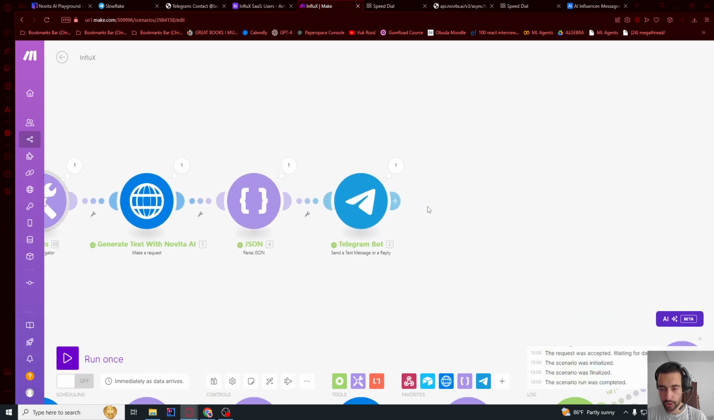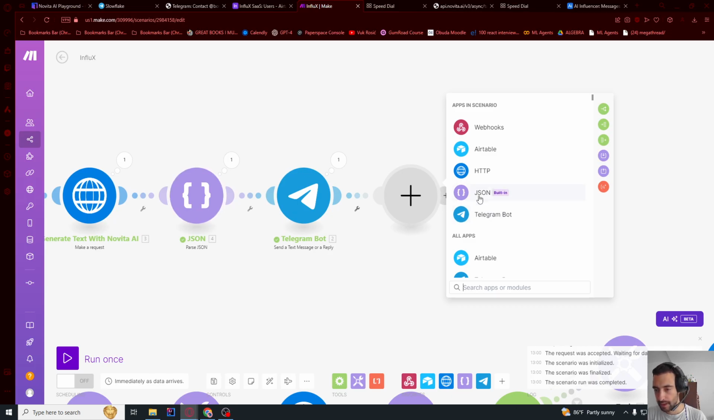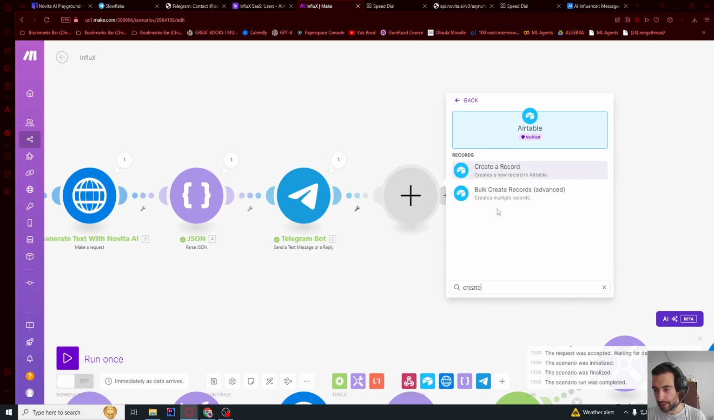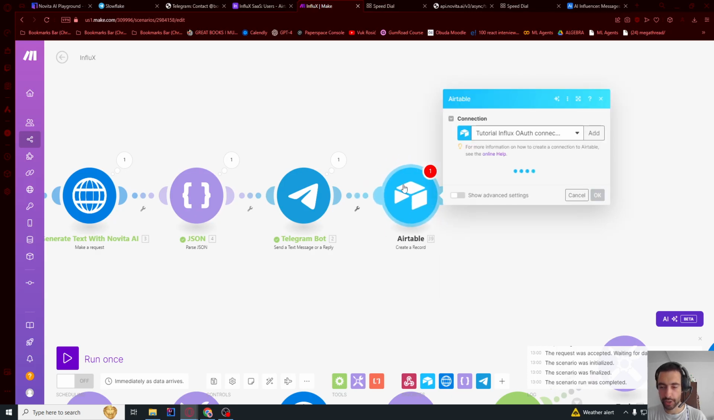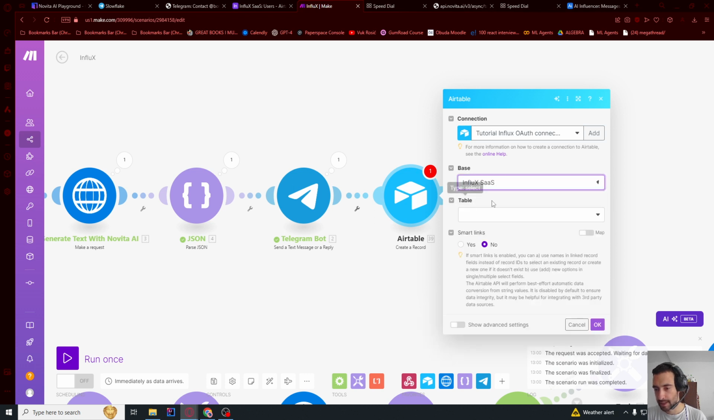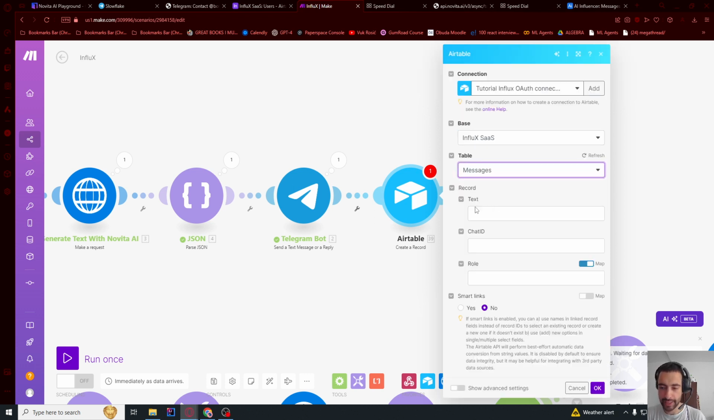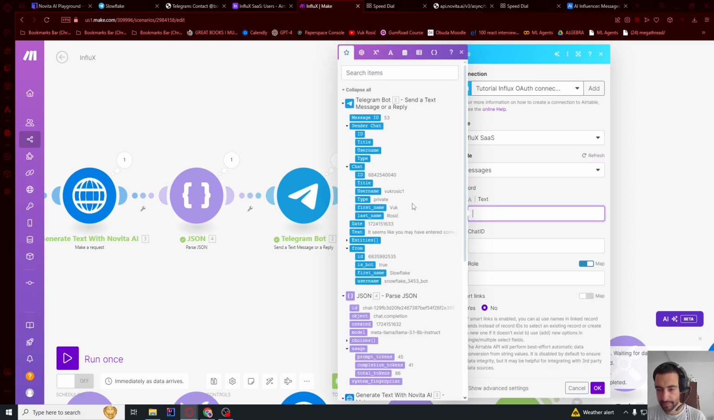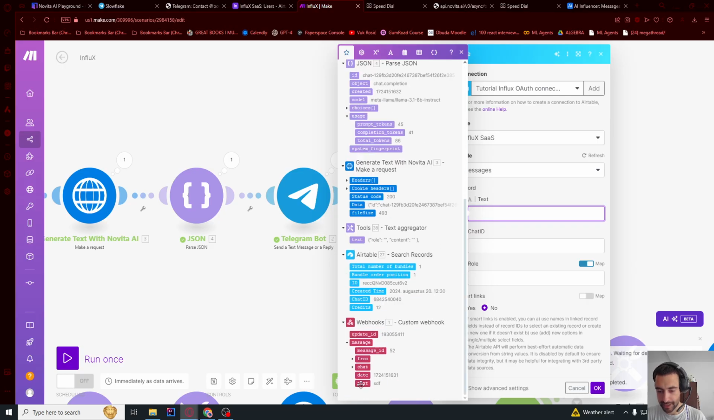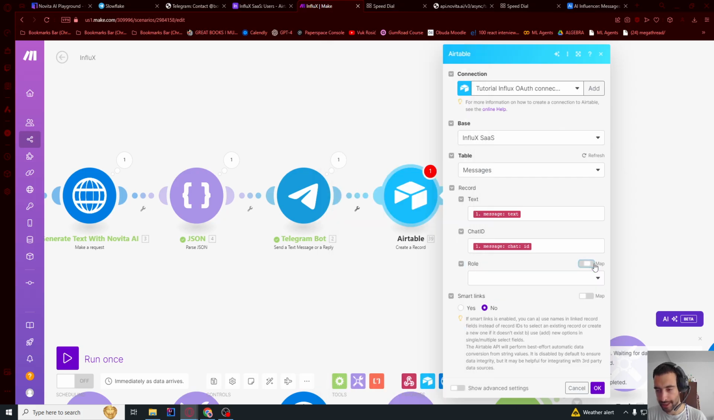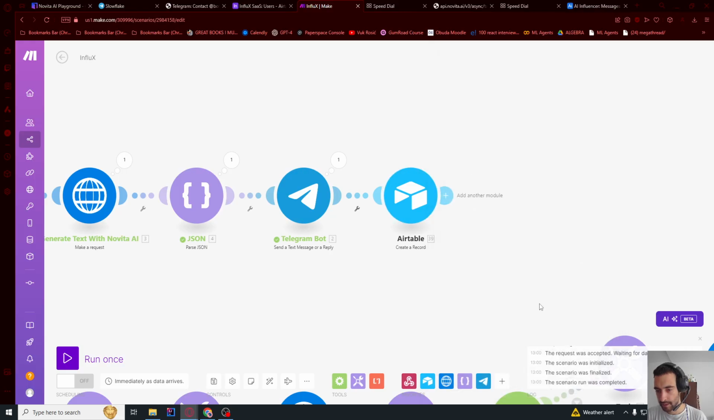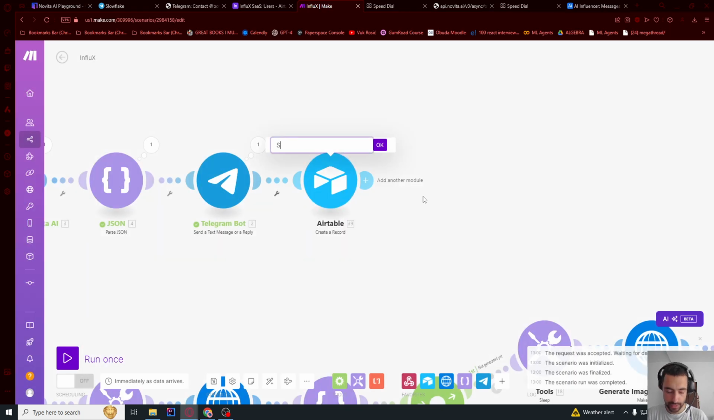So what we're gonna do here is, after the text, we're gonna say Airtable create a record. So we wanna add this message. Each entry will be its own message. The base is this one. So let's first add the user's message. For text, I'm gonna say the user's text, what the user sent here. Chat ID will be chat ID, and role, let's map. Actually, let's not map. Role is gonna be user. And that's it. So let me rename this to save user's message.